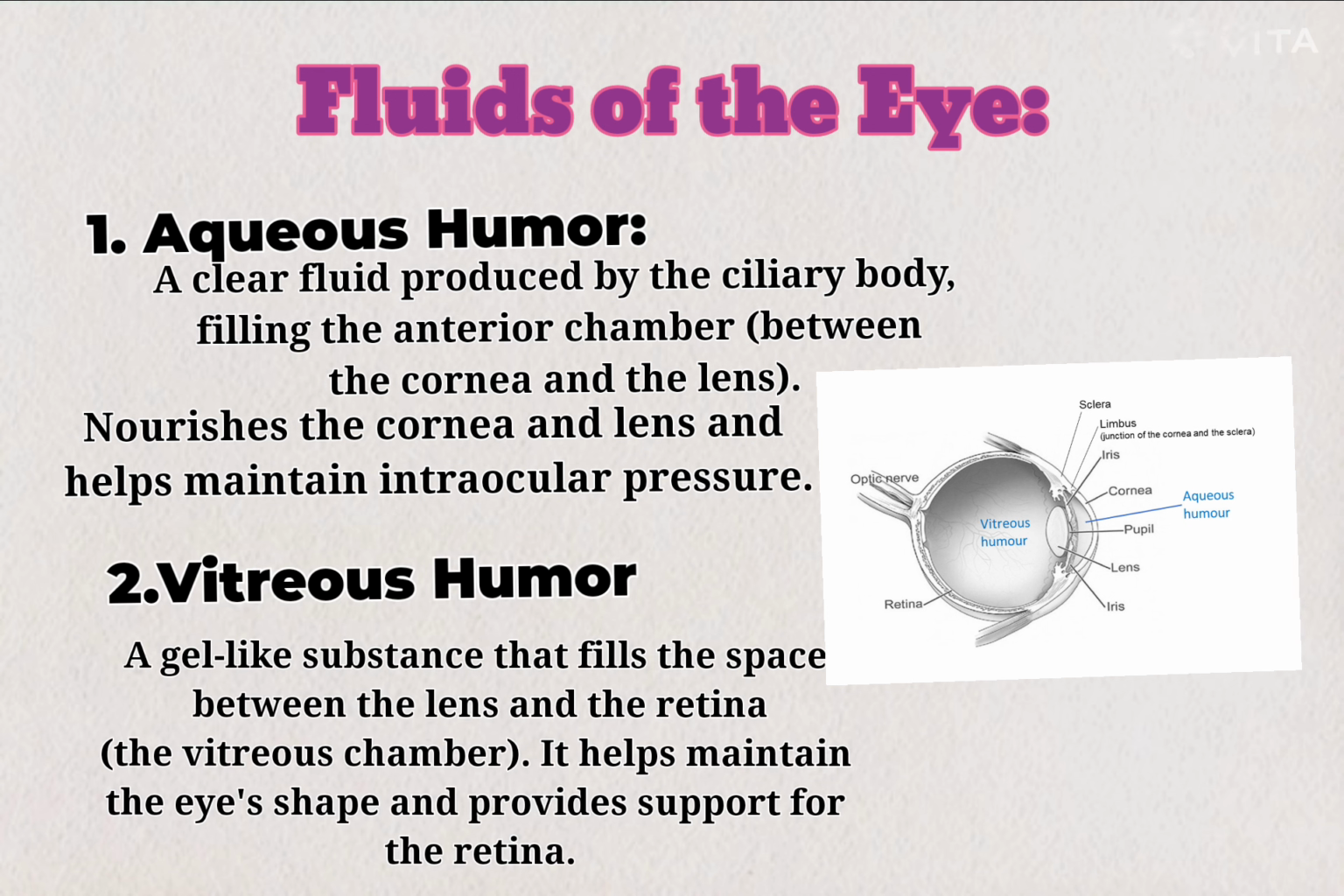Fluid of the eye. The eye has two fluids. First, aqueous humor, a clear fluid produced by the ciliary body, filling the anterior chamber between the cornea and lens, nourishing the cornea and lens and helping maintain intraocular pressure. Second, vitreous humor, a gel-like substance that fills the space between the lens and the retina. It helps maintain the eye shape and provides support for